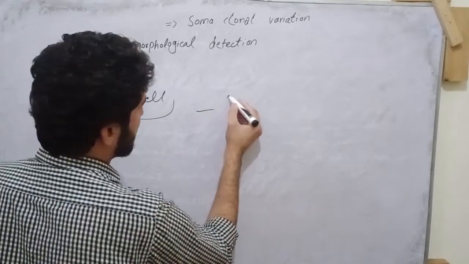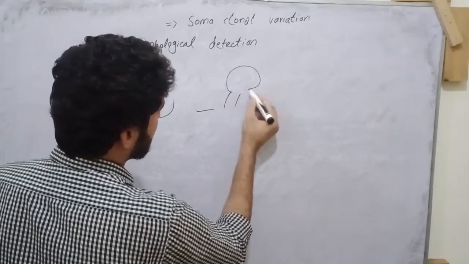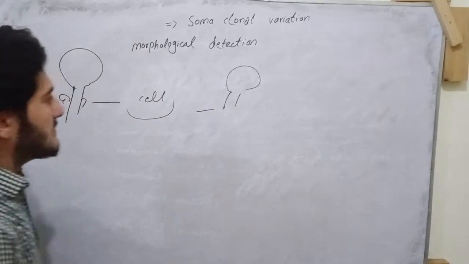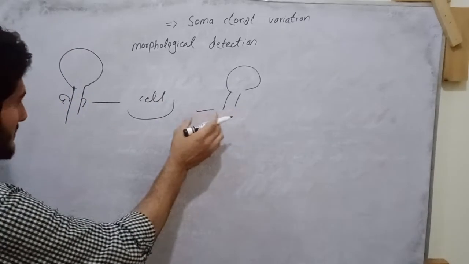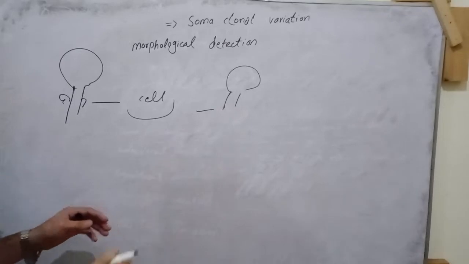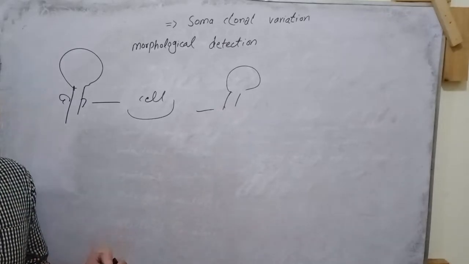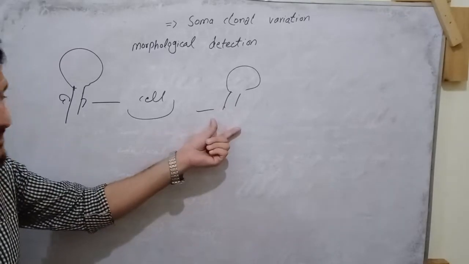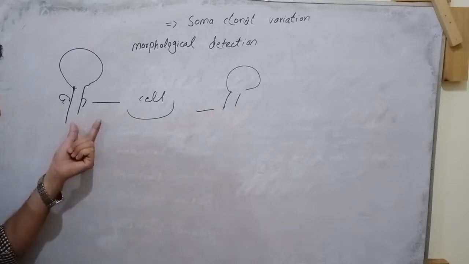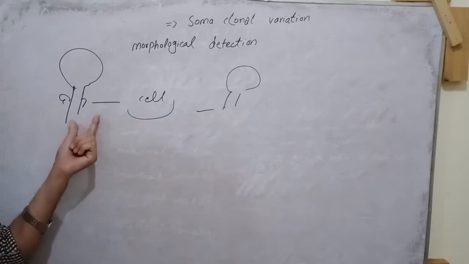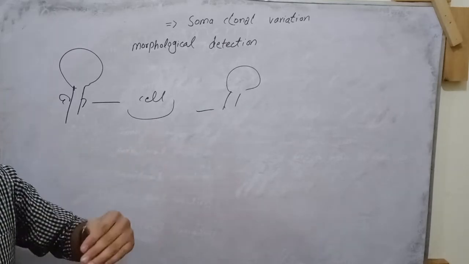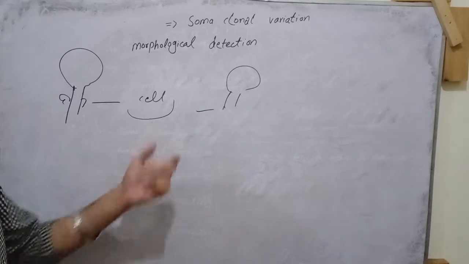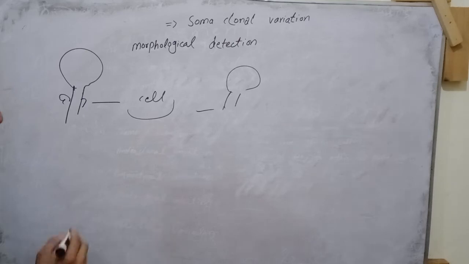A plant will be produced. Now we compare this plant and that plant. We study the leaf size of the culture plant in comparison with the main plant, and we check the stem and plant height. So this is the morphological detection for somaclonal variation.